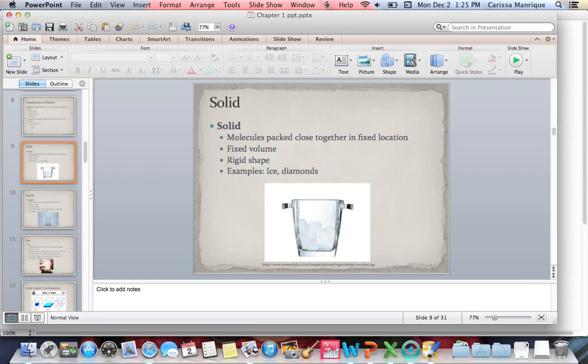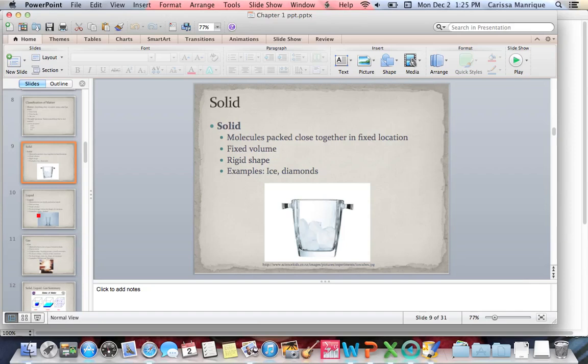So it's a fixed volume, meaning what you put in there is what you have. It's not going to grow or get bigger. It has a very rigid shape, so it's going to keep its shape. Again, think of your book. You could leave your book there all day and your book is still going to look like your book. Okay, so that's a solid.